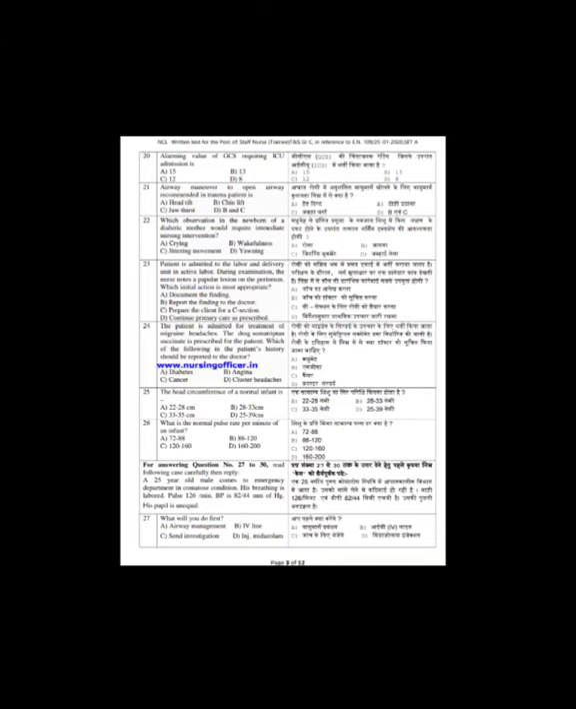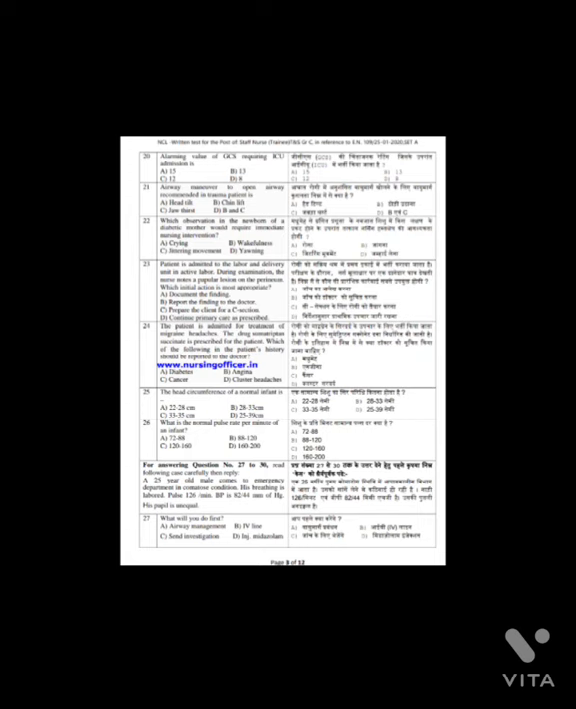Question number 22. Which observation in the newborn of a diabetic mother would require immediate nursing intervention? And the answer is option C, jittering movement. Question number 23. Patient is admitted to labor and delivery unit in active labor. During examination, the nurse notes a papular lesion on the perineum. Which initial action is most appropriate? And the answer is option B, report the finding to the doctor.